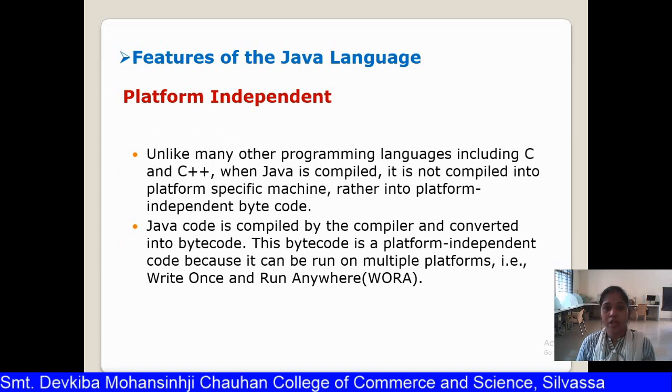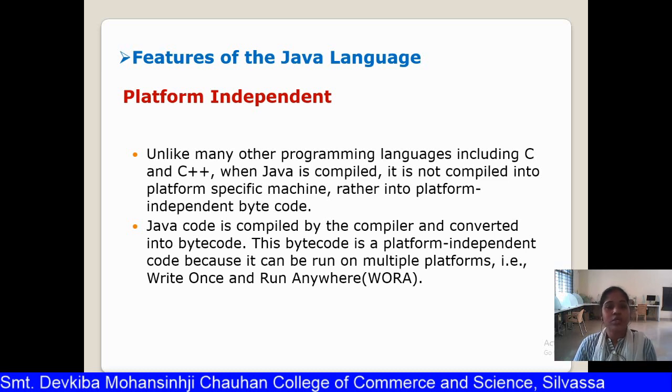The next feature of Java is that it is platform independent. It doesn't depend on a specific platform. That means a program written on Windows will be executed as it is on the Linux platform also. Unlike other programming languages like C and C++, when Java is compiled, it is not compiled into platform specific machine code, but rather into platform independent bytecode. The code which is actually executed is called bytecode, and it is platform independent.